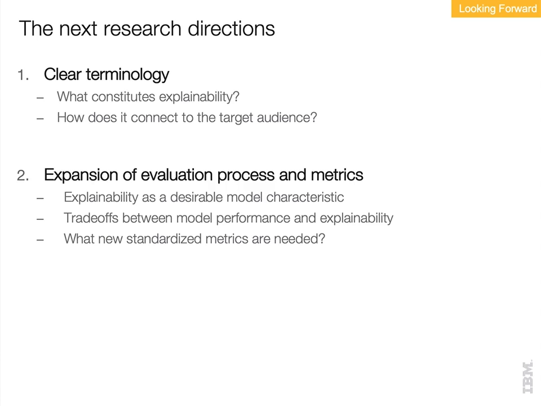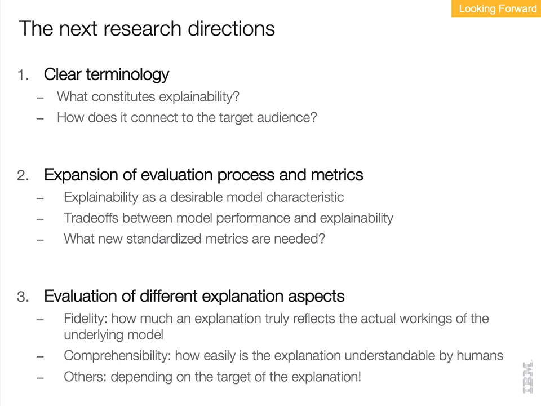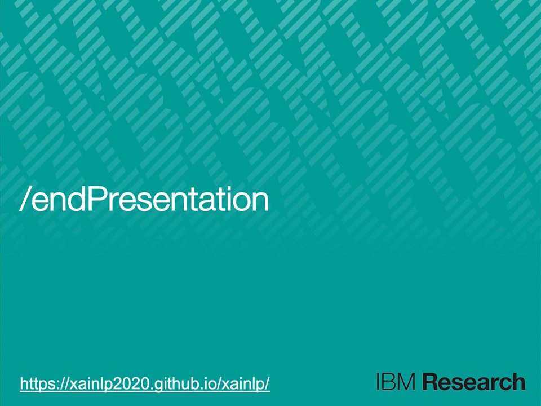The second direction is an expansion of the evaluation processes and metrics, especially for human evaluation, and assessing the trade-offs between performance and explainability as desired model characteristics. The third direction is a call to more critically address the issue of fidelity and to ask hard questions about whether a claimed explanation is faithfully explaining the model's prediction.